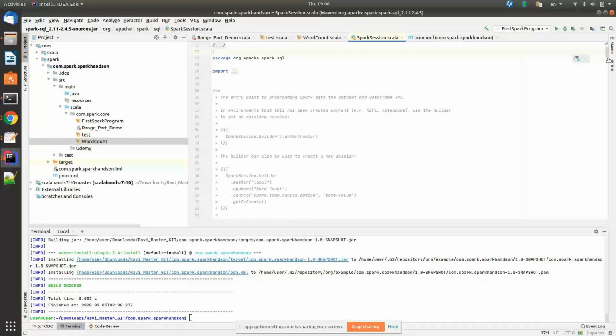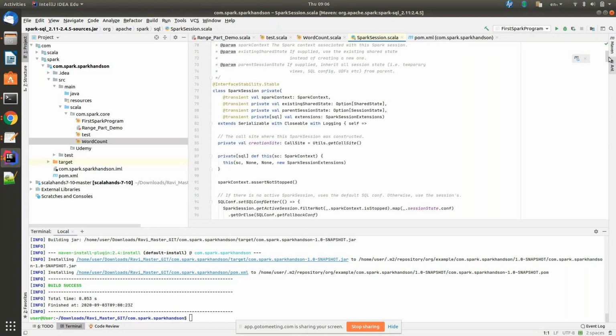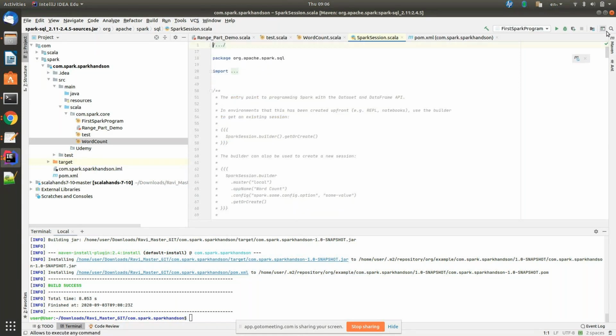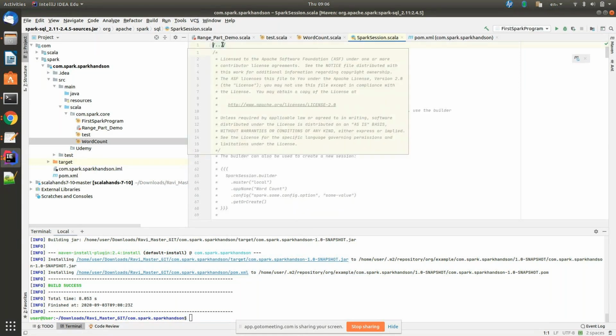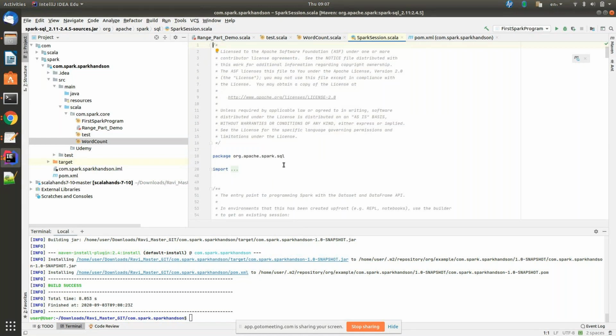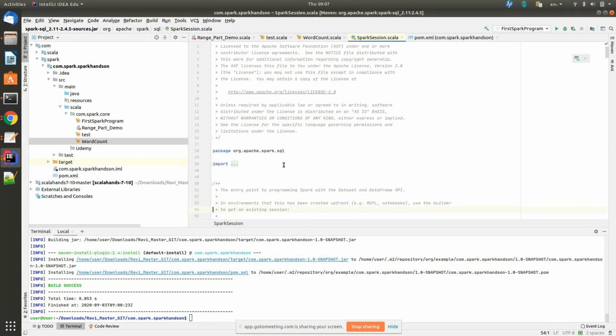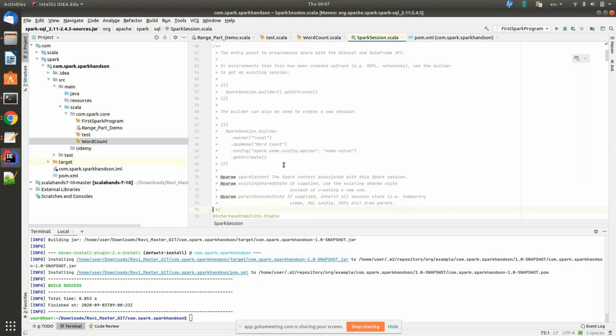Look here, guys, line number 50 and 51. What is the Spark session? Line number 51: the entry point to program Spark with the Dataset and DataFrame API. Come down: in environments, this has been created upfront.